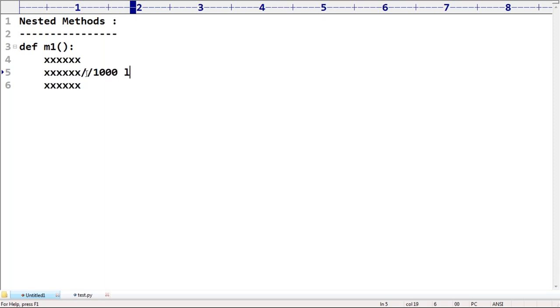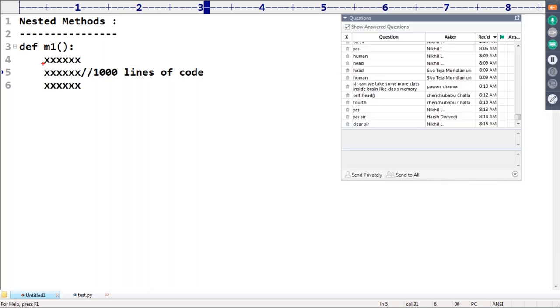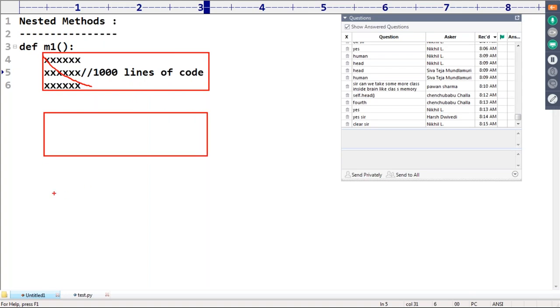1,000 lines of code is there, sir. Assume a bit very carefully. 1,000 lines of code is there, sir. This functionality, these 1,000 lines of code are repeatedly required inside this method. Yes, one time is required. Next, after that again these 1,000 lines.